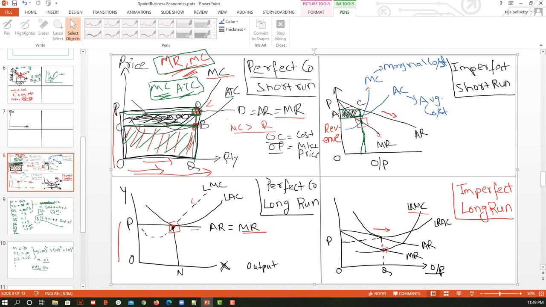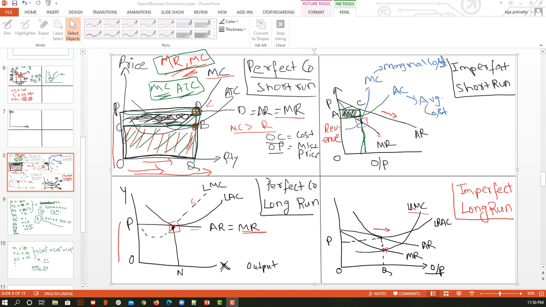Both the average revenue and marginal revenue curves slope downwards, and marginal revenue lies below average revenue. This is imperfect competition, whether short run or long run, where I am the only person selling goods or services, because I am the monopoly. To clear my stock or to sell more products, I can reduce the price, which leads to less marginal revenue and indirectly affects the average revenue.